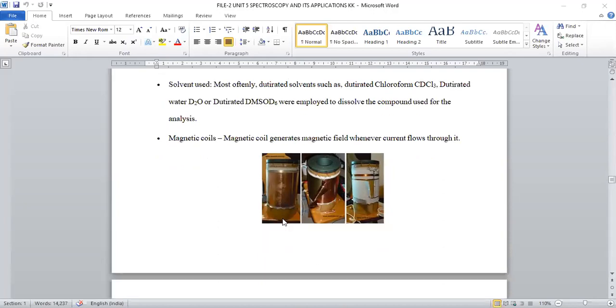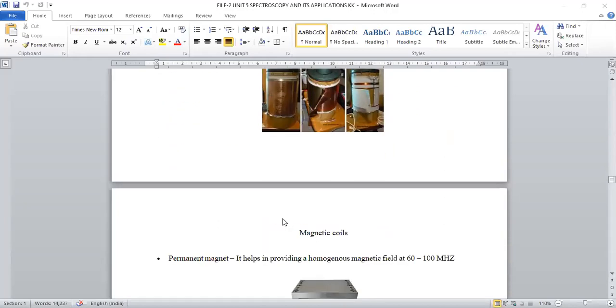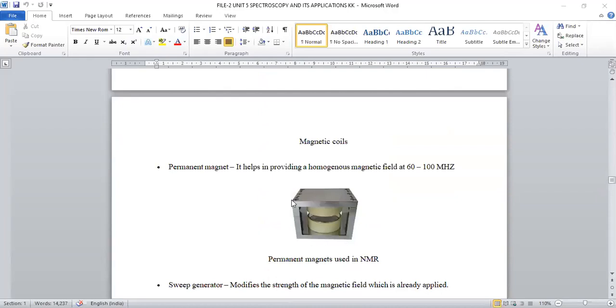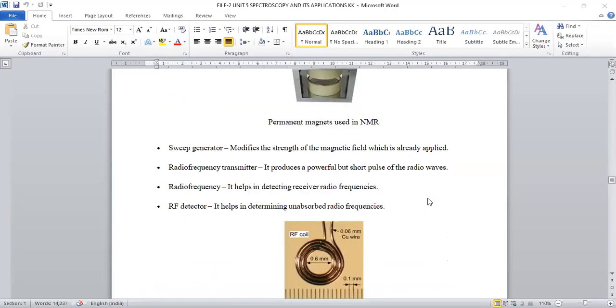Now we are applying magnetic coils. These are used to provide the external magnetic field, and even permanent magnets are used with north pole and south pole division, and the magnetic field strength may be 60 to 100 megahertz. They are employed in order to generate the external magnetic field.